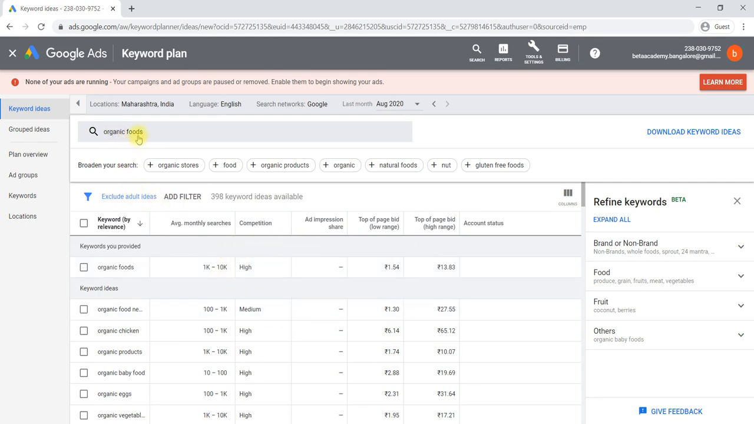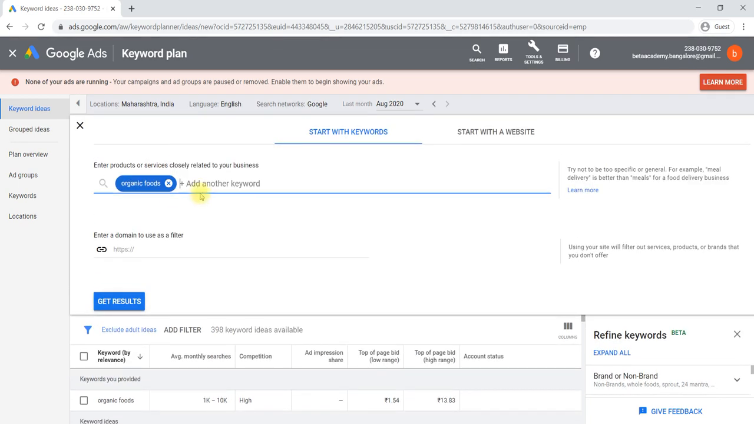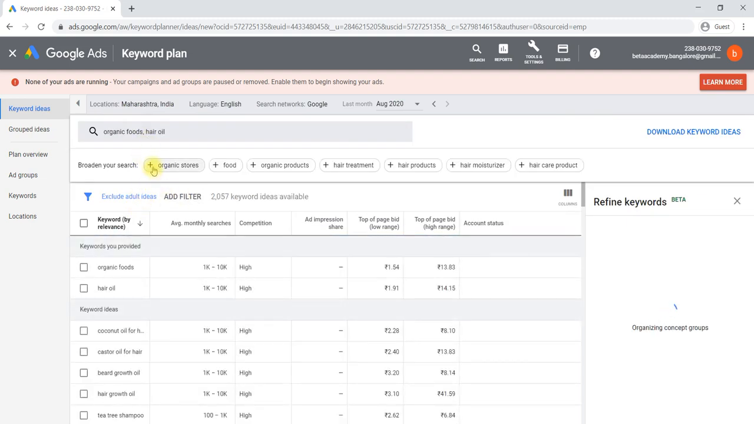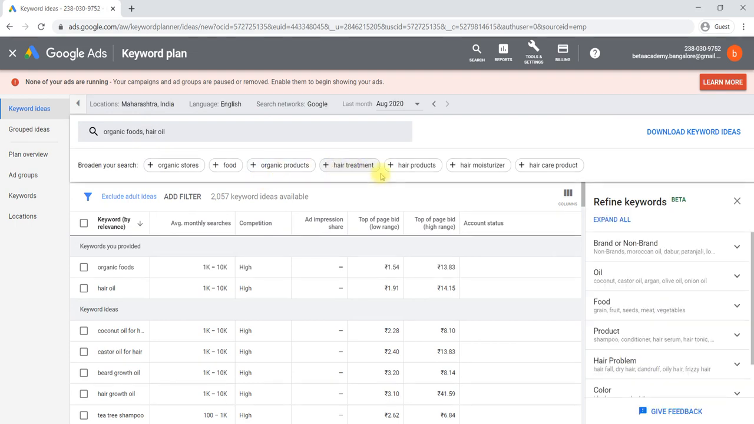Then here organic food is the one keyword you have added. If you would like to add another keyword, you can add it here, like hair oil. Like this you can keep adding keywords, then say get results. So two keywords have been added. You can also search the suggested keywords like organic stores, organic hair treatment. First we will understand what things are shown here.